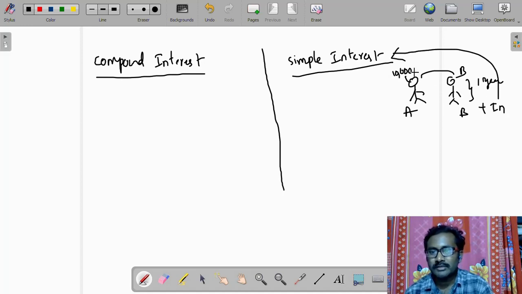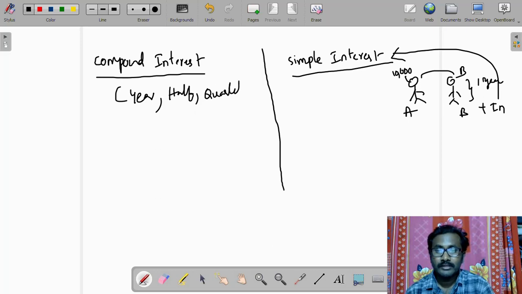We have two types of interest: simple interest and compound interest. Simple interest is calculated throughout the years. Already we have discussed that in the last class, right? Now we will see compound interest. Compound interest can be calculated yearly, half yearly, or quarterly, so we have three options here.